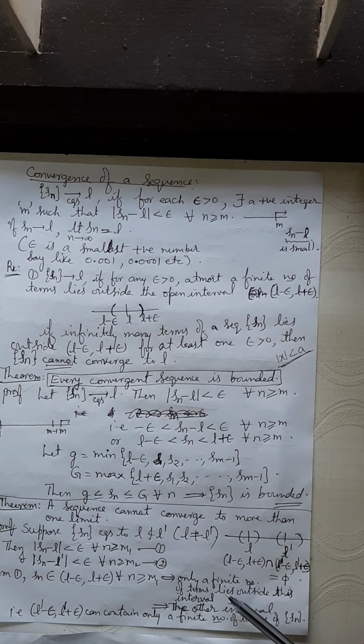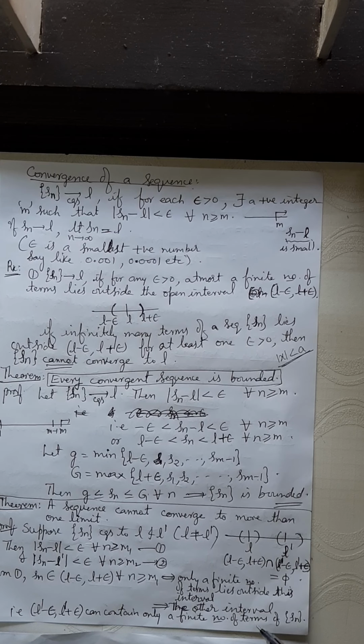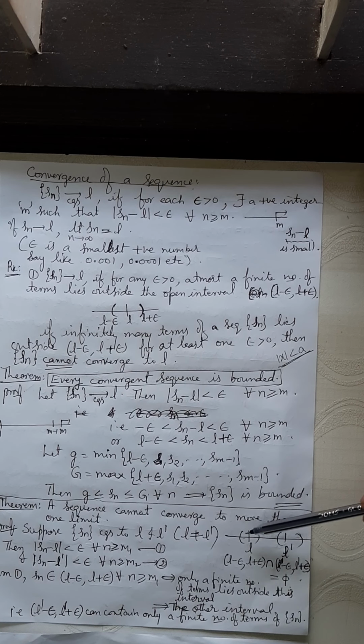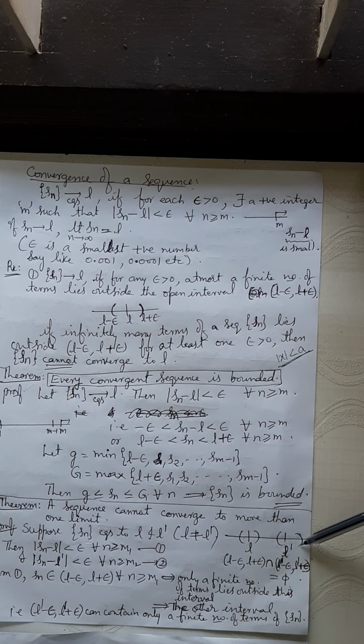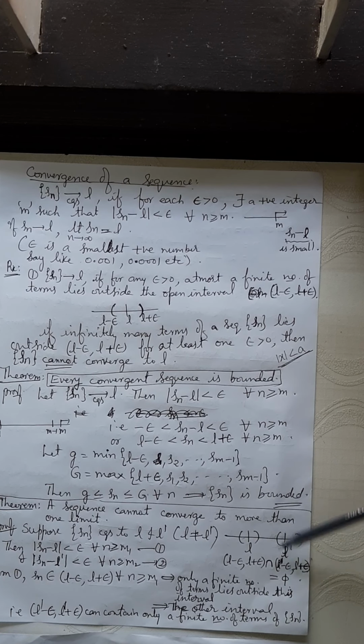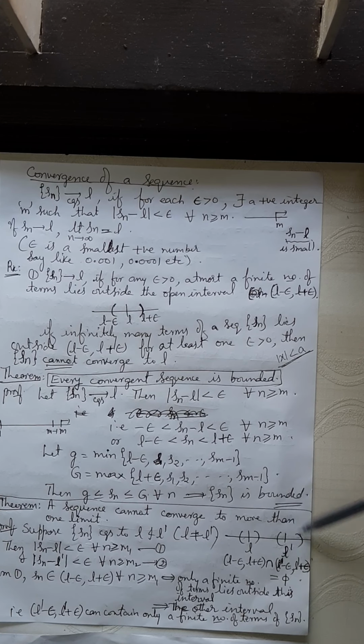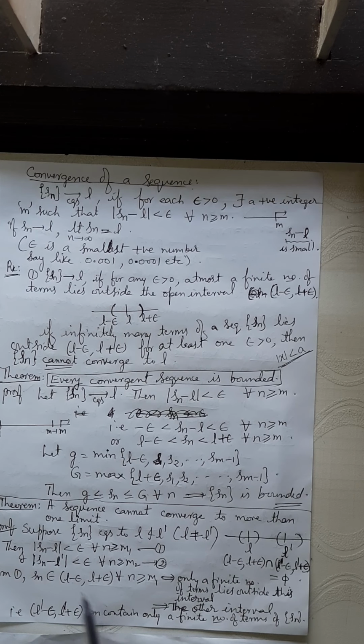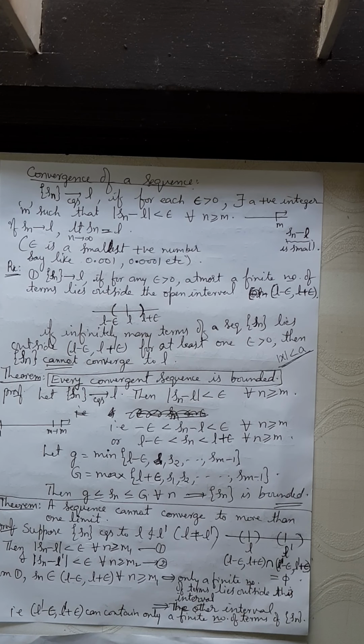This implies only a finite number of terms lie outside the interval. As the intersection of these two intervals is the empty set, there are no common points here. The second interval should contain only a finite number of terms, which is not true as far as reference number 2 says.